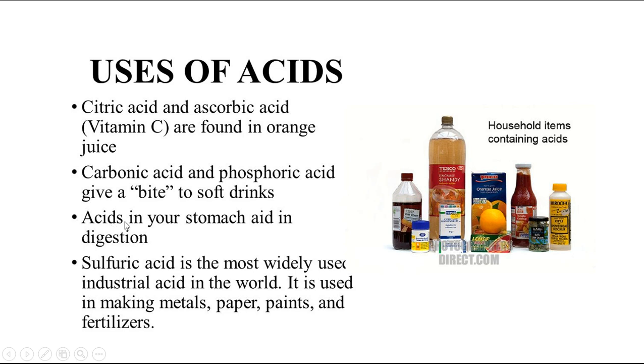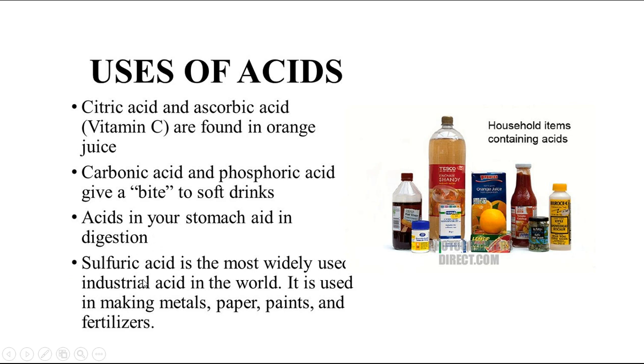And one more, acid in your stomach aids in digestion. Without this acid, the food will not digest. Hydrochloric acid is an acid which is produced inside your body and helps in digestion, breaking down the food items which you are consuming.